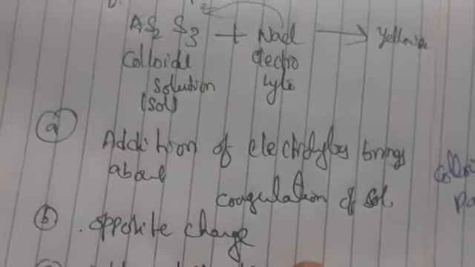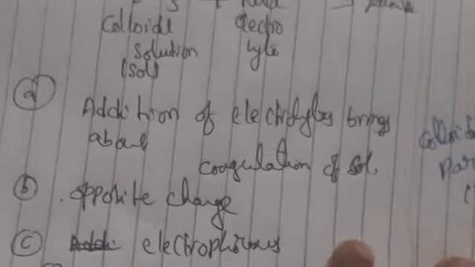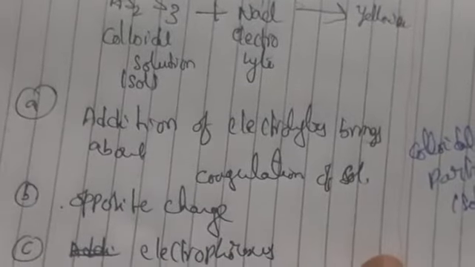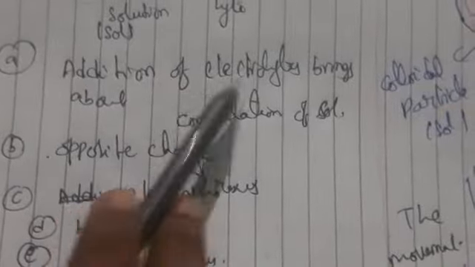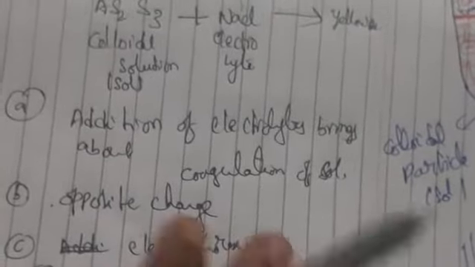So whenever you are taking different electrolytes, it mainly increases the precipitate. If you take different electrolytes, automatically the ion valence increases, and also the addition of electrolytes I have told you. So whenever you are taking different types of electrolytes, automatically the precipitate increases, and also the valence of the ion also increases.